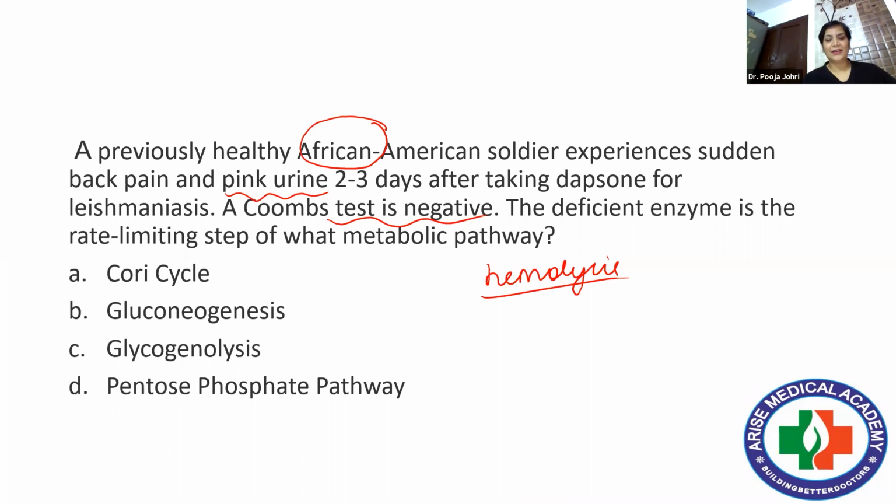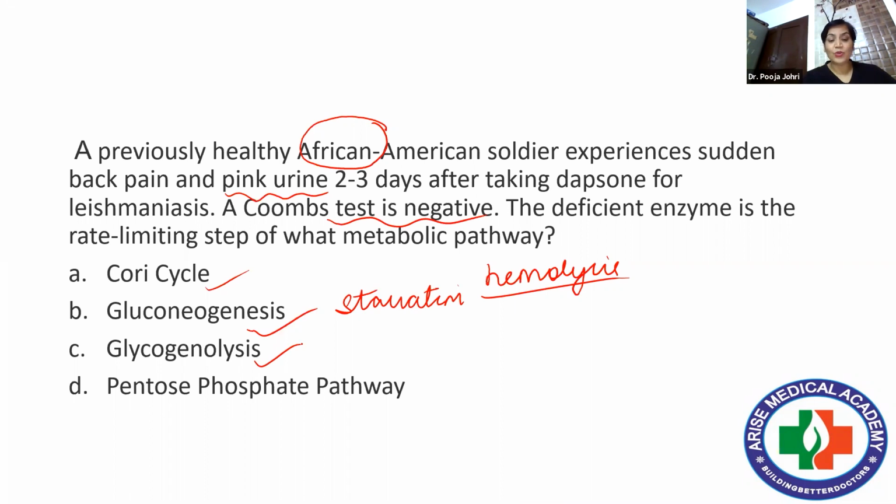So here, if we talk about Cori's cycle, it has altogether a different role to play. It is simple, you can say that due to the absence of glucose 6-phosphatase in the muscle, Cori's cycle is operative, which actually revolves between lactic acid and pyruvic acid, nothing to do with hemolysis. Gluconeogenesis is a process during starvation. Again, it has nothing to do with pink urine. Glycogenolysis is again altogether different, simple breakdown of glycogen to release energy, nothing to do with hemolysis.